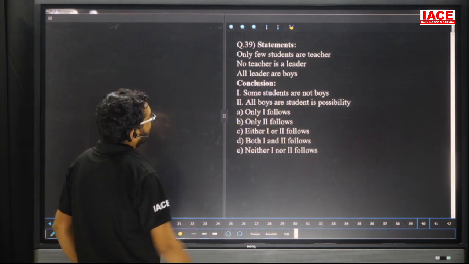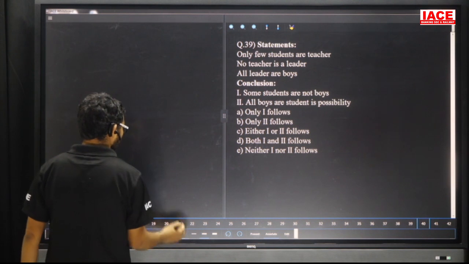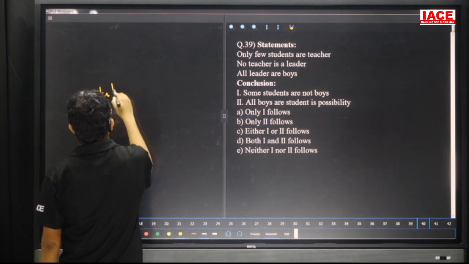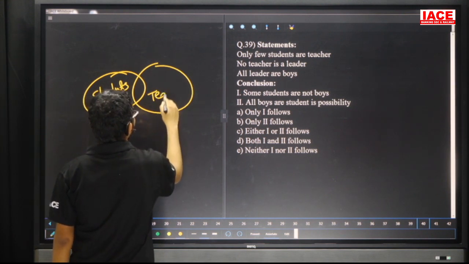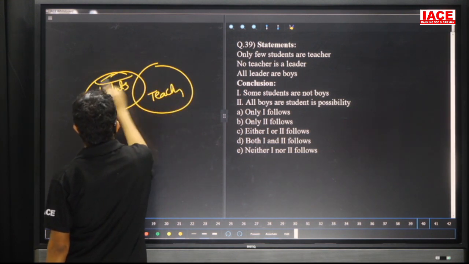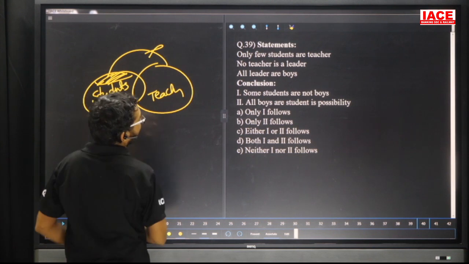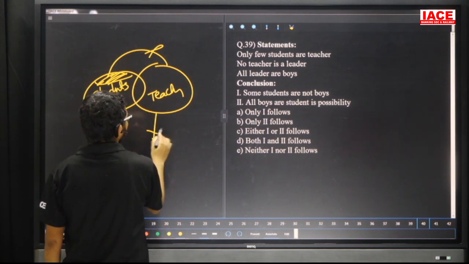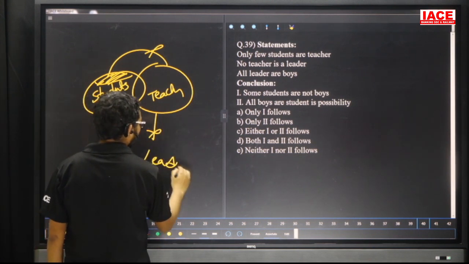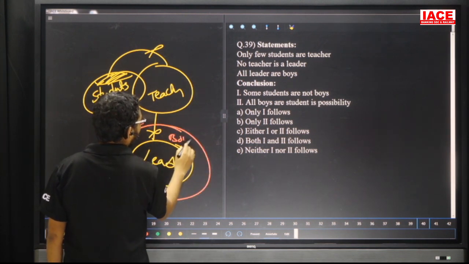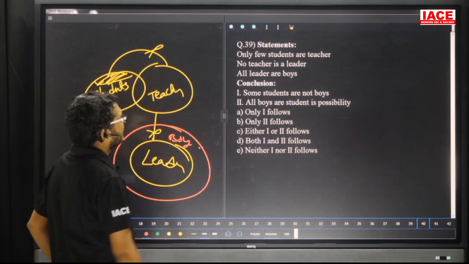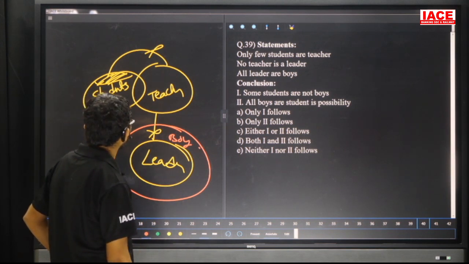Question number 39. Only few students are teacher. Now friends, check here. Some students are teacher, and at the same time some part of student is not teacher. No teacher is a leader. All leaders are boys. Conclusion number one: some students are not boys.